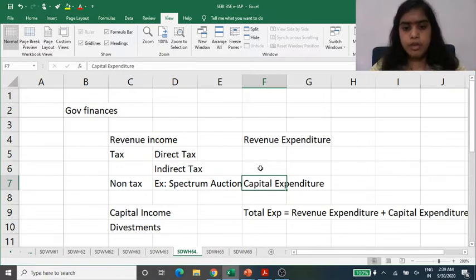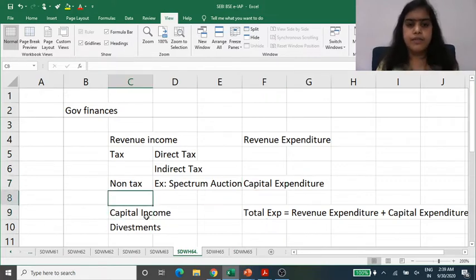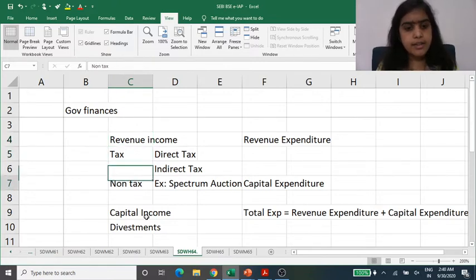If we add both of these, revenue expenditure and capital expenditure, this will be the total expenditure. The difference between the income of the government and the total expenditure will be the amount which the government does not have, and that amount they will arrange will come under capital receipts. Because revenue receipts are the income for which they need not sell any asset, but capital receipts or capital income will be the income for which they need to sell the asset.